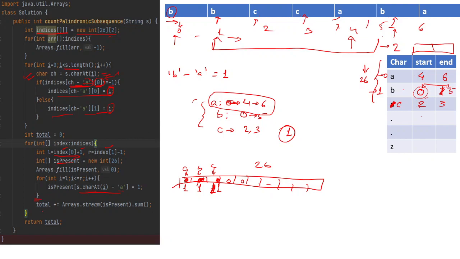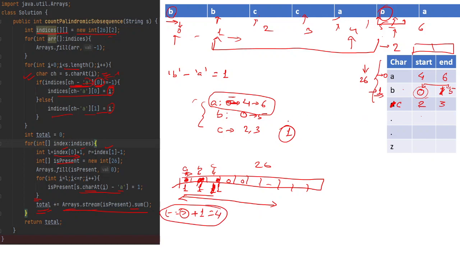So when we exit this loop, whatever the total count that we have, for that total count I will do the sum of the values that we have got here. So whatever the unique characters are here, that many values we have to add to our total answer. What we are doing is we are making a stream, and from the stream we are doing a sum, and we are getting 3. So we will get total equal to 3 for B. When we have A, we'll go from here up till here only, and we'll do this plus 1. So we'll add 1 also here, so it becomes 4.